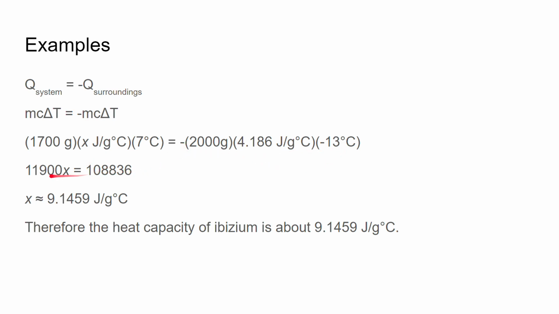This is what we get at the end, and when we apply each one here algebraically, this is what we get. And when you divide 100,836 by 11,900, you get about 9.1459 joules per gram Celsius. So that is your specific heat capacity for ibisium. It's not a real material. I just made it up for the sake of the question.